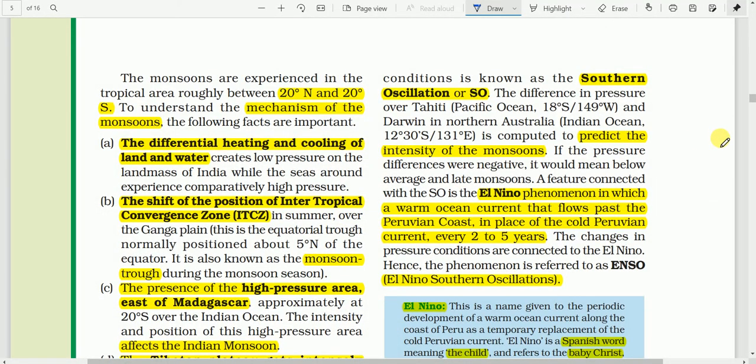The monsoons are experienced in the tropical area roughly between 20° north and 20° south. To understand the mechanism of monsoons, that is, the origin of the monsoons, the following facts are important. We have to know the following facts.